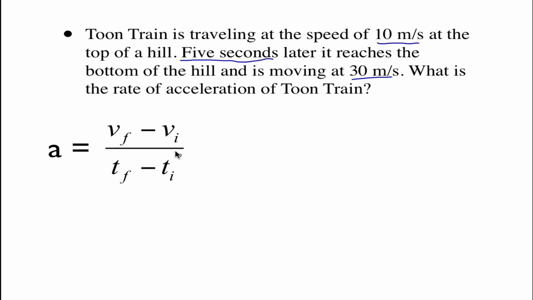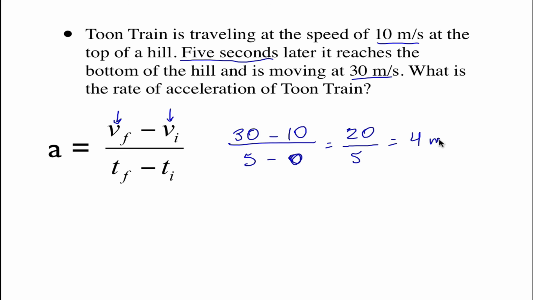We just have to plug these numbers into our formula here. It starts out, our initial velocity would be 10, right? So that would go right here. Our final would be 30. So we have 30 minus 10 meters per second. And then our time would be 5 seconds. What is our initial time? 0. So 5 minus 0 would just give us 5. And then we would have 20 for our meters per second. So 20 divided by 5 would give us 4 meters per second squared.